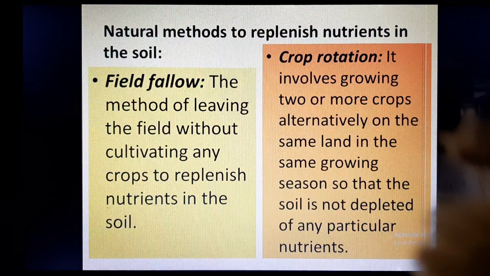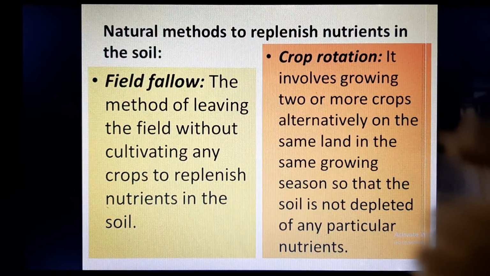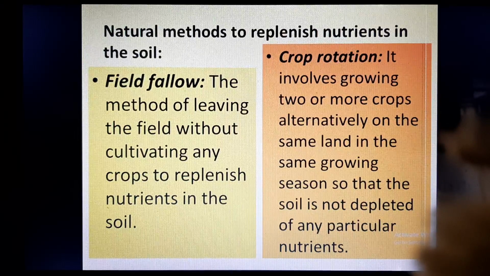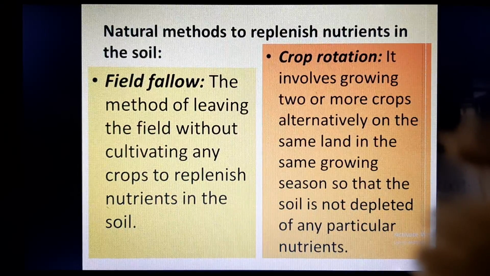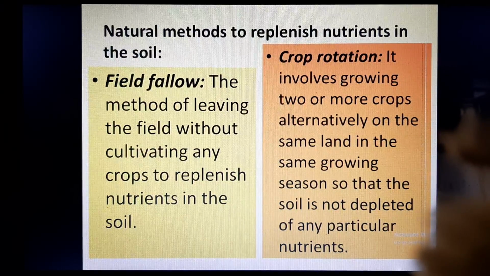Crop rotation is another natural method in which we grow two or more crops alternately on the same land and in the same growing season. In the same growing season, one time we grow wheat and another time we grow some kind of pulse or leguminous plant.